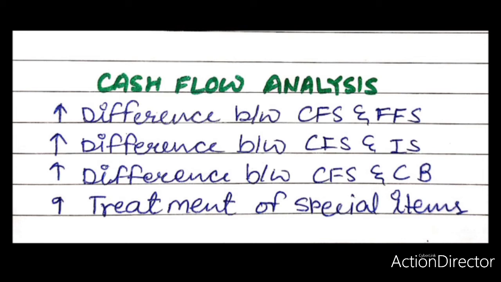in accordance with AS 10. The treatment of interest and dividends received and paid depends upon the nature of the enterprise, that is, financial enterprise and other enterprise. AS 3 provides as follows. In the case of a financial enterprise, cash flow arising from interest paid and interest and dividend received should be classified as cash flow from operating activities. Dividends paid should be classified as cash flows from financing activities.